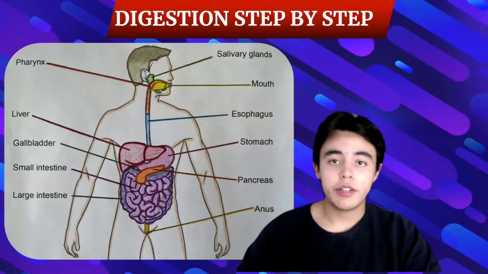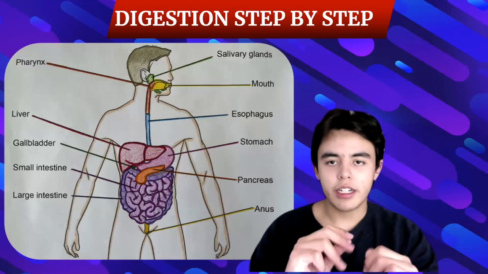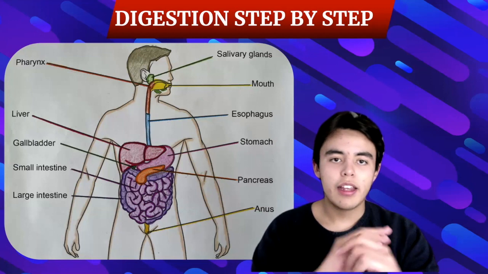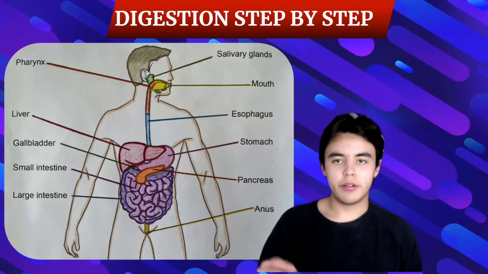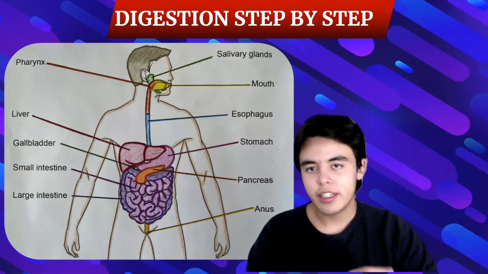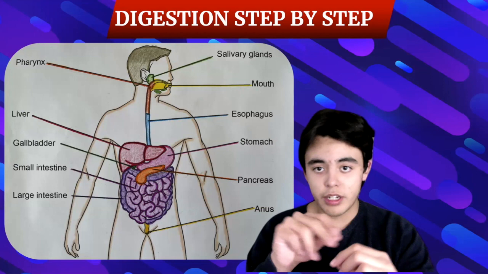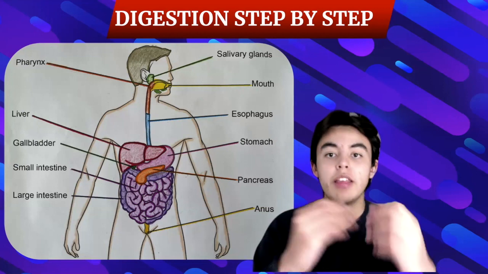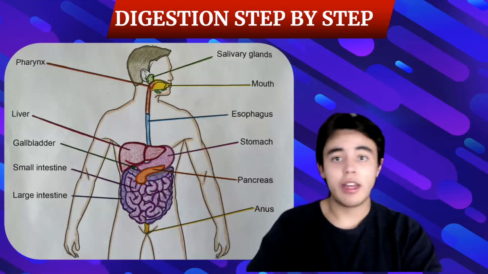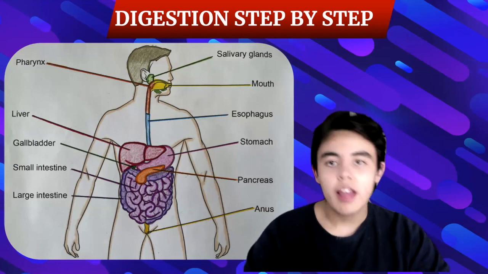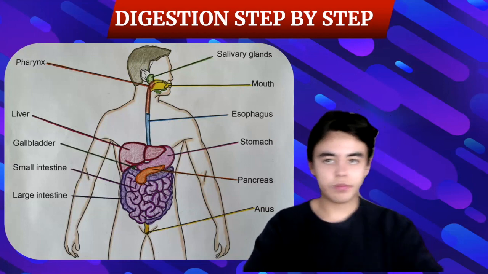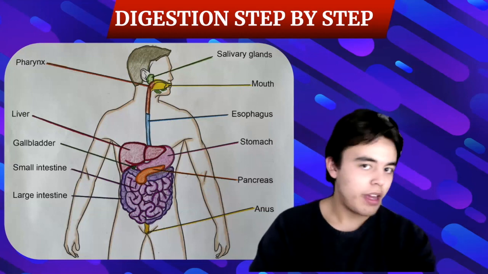Then the chyme passes to the small intestine, but before it does that, there is a small muscle called the pylorus, which controls the entrance of the chyme into the small intestine. When the chyme enters the duodenum, the first part of the small intestine, there occurs a mixture with the pancreatic juices, which contain many substances that can hydrolyze many things, such as lipids and fats, and are produced by the pancreas.